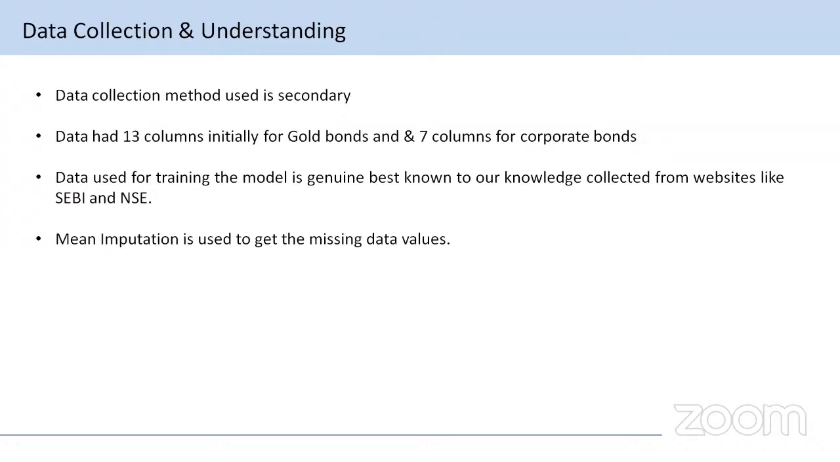Now I would like to go to data collection. We know that we have two types of data collection methods, primary and secondary. In this project, we used the secondary data collection method. The data had 13 columns initially for gold bonds and 7 columns for corporate bonds. The data used for training the model is genuine, to the best of our knowledge, collected from websites like SEBI and NSE. We found missing values in the data, so we used mean imputation to fill in the missing values.